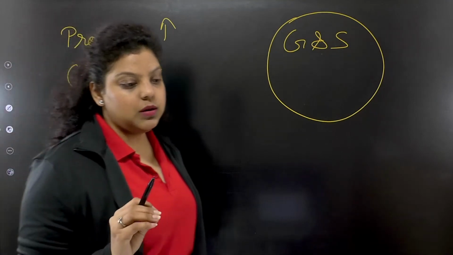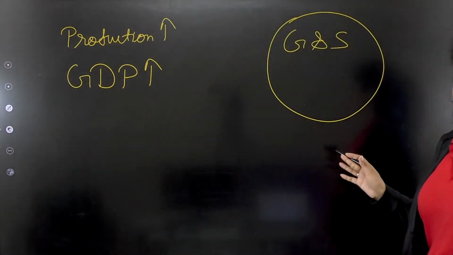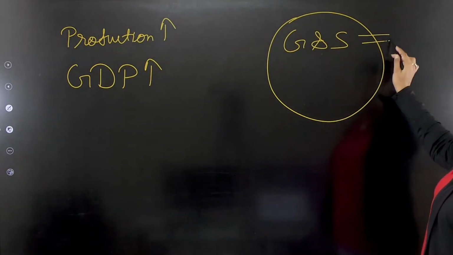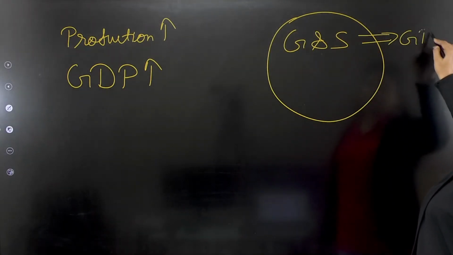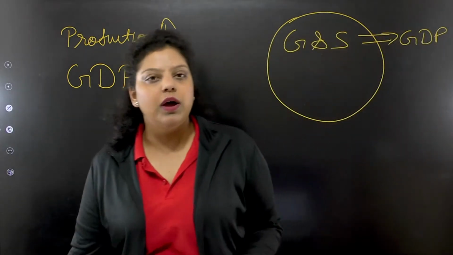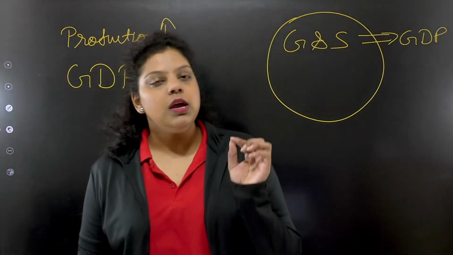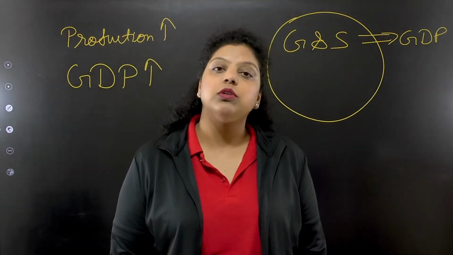So, within the geographical boundary of a country, whatever goods and services have been produced will come under the GDP. So the money value of these goods and services is known as GDP. GDP is simply the final money value of all final goods and services produced within the geographical boundary of a country during a financial year.